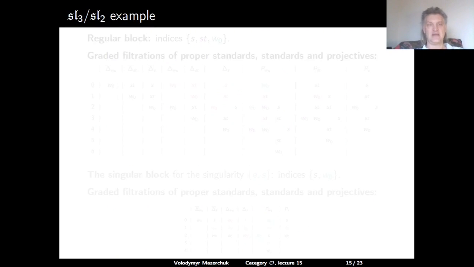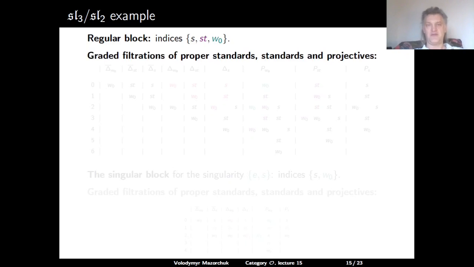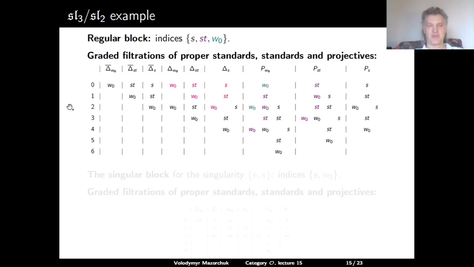So here is an SL3, SL2 example again. Consider the regular block, then the indices for the S subcategory corresponding to the simple root S in the regular block are exactly S, ST, and W0. Here we have the graded filtrations of the proper standard and projective modules in the regular block of this S subcategory. So the proper standard module corresponding to W0 is simple. The proper standard module corresponding to ST has length 2, with W0 in the socle and ST on top.